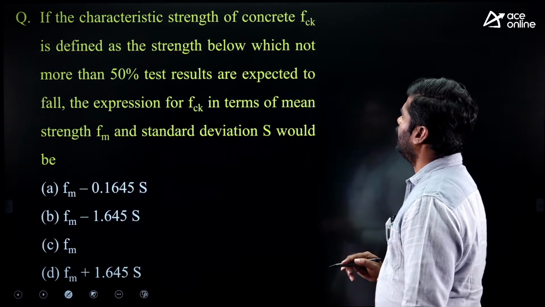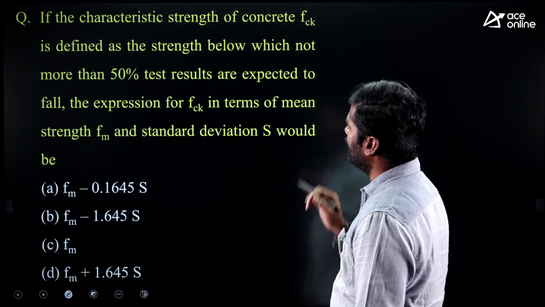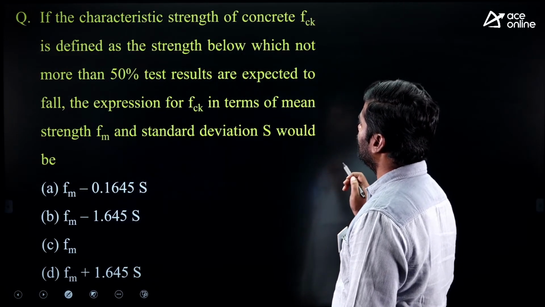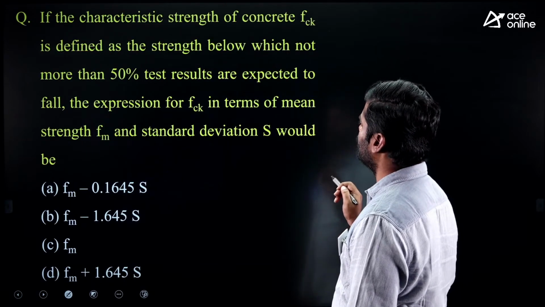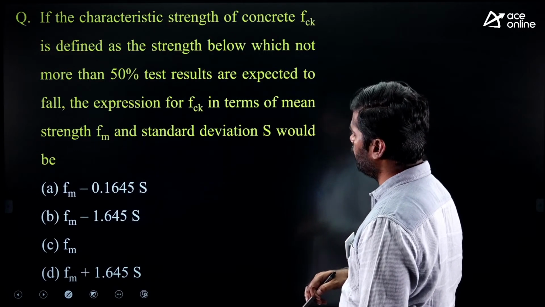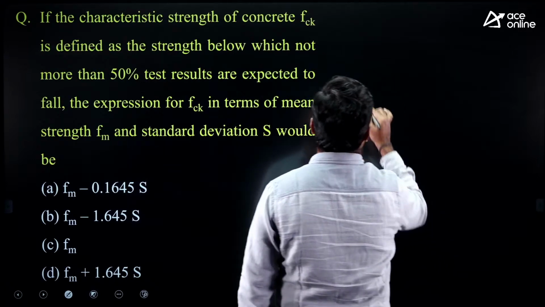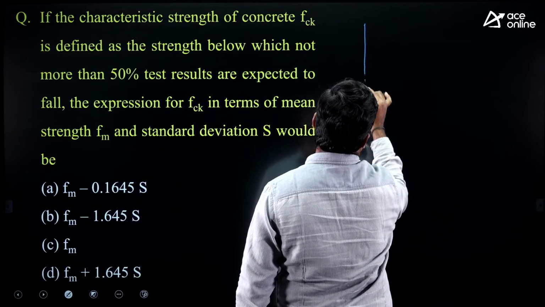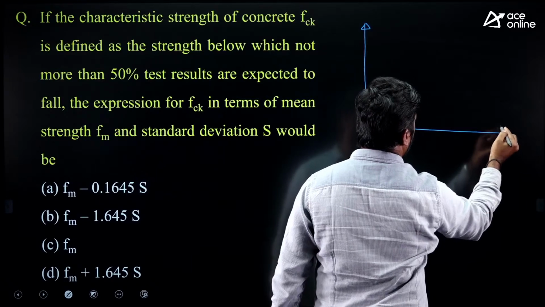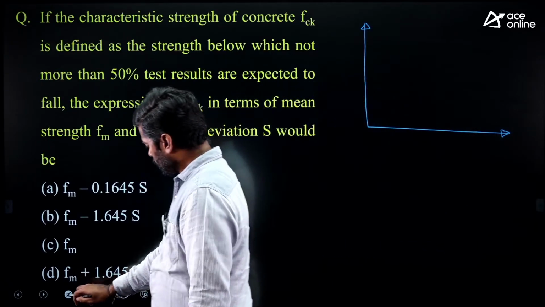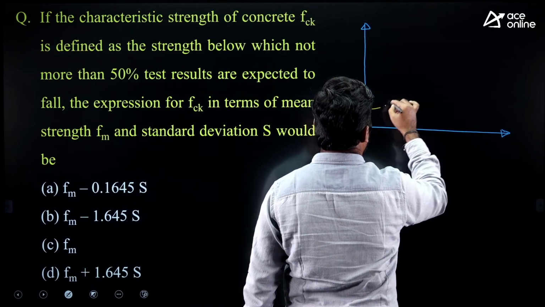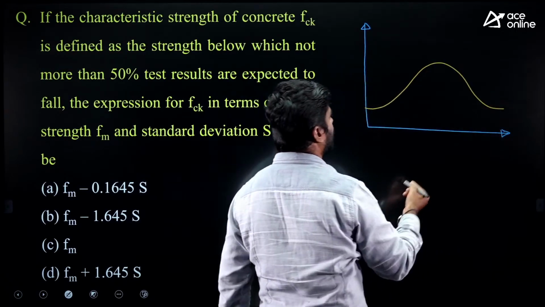If the characteristic strength of concrete FCK is defined as the strength below which not more than 50% test results are expected to fall, the expression for FCK in terms of mean strength FM and standard deviation S would be, yes, generally to express characteristic strength, mathematically we can take normal distribution curve, which is like a bell shape.